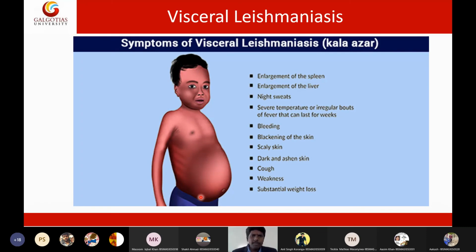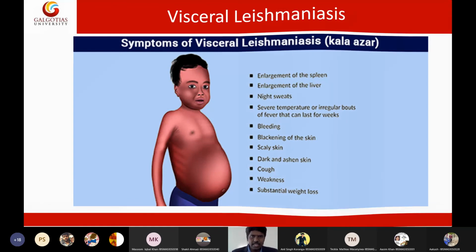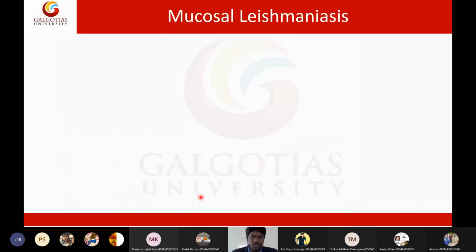Then the third one is mucocutaneous leishmaniasis. So the third one is mucocutaneous or mucosal leishmaniasis. Are you following me, students? Are you listening to my lecture? Students online? Yes, sir. Okay, very good. Now let me show you the third type, mucosal leishmaniasis. Kindly keep your hearts strong. You need to have a strong heart to see the images of mucosal leishmaniasis.